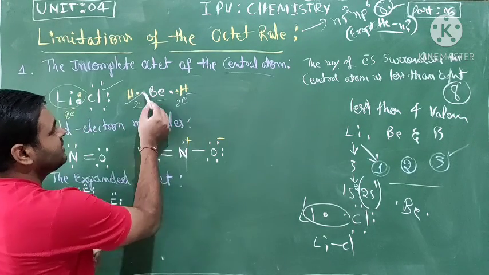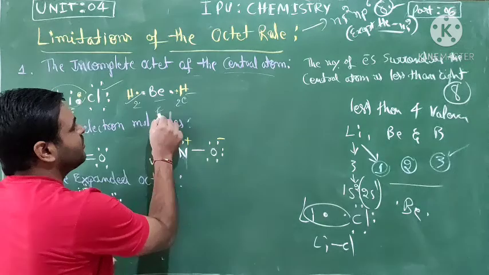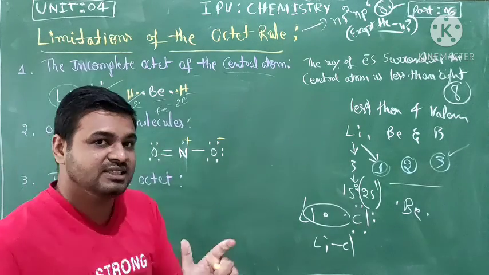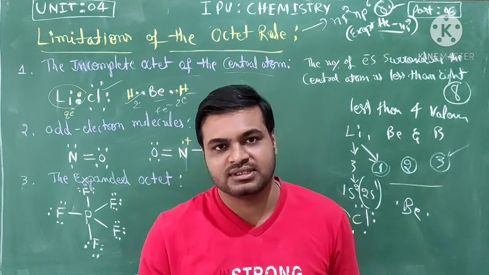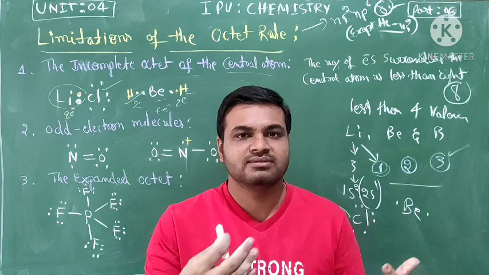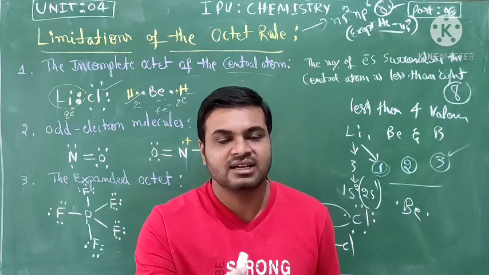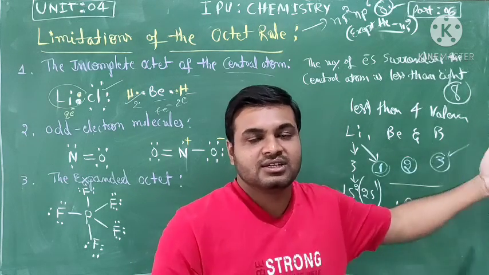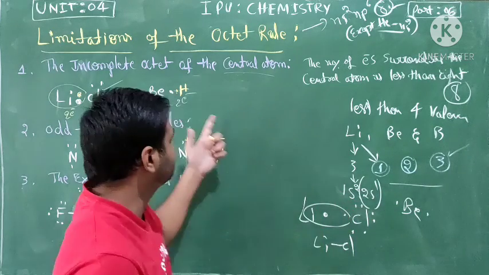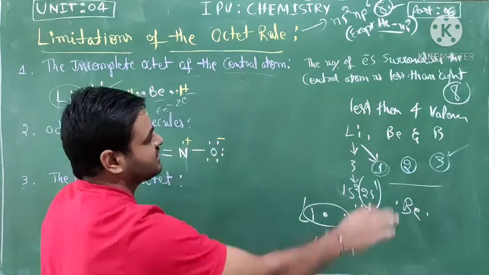But see here, 1, 2, 3, 4, it has only 4 electrons. It shares electrons with hydrogen to form beryllium dihydride, but not following the octet rule. So having 4 electrons, the octet does not appear.